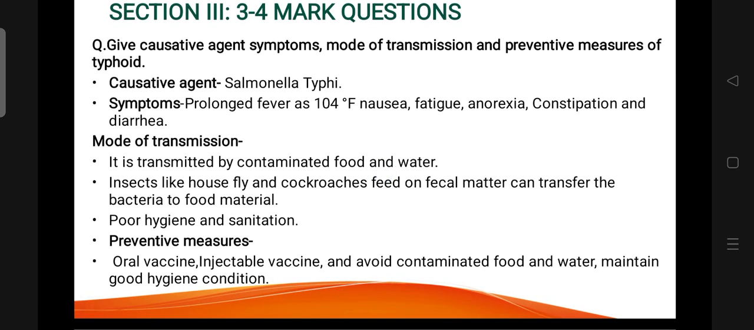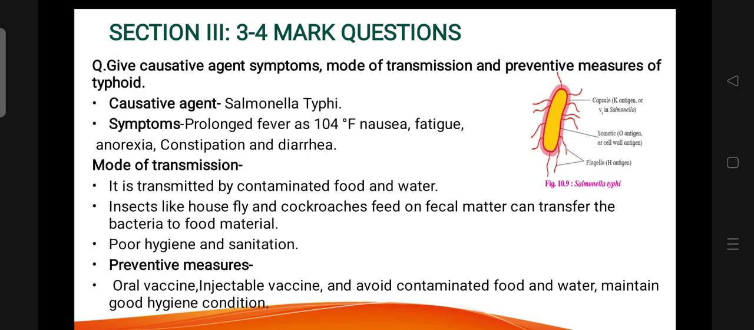Give causative agent, symptoms, mode of transmission and preventive measure of typhoid. Causative agent: Salmonella typhi. Symptoms: prolonged fever up to 104 Fahrenheit, nausea, fatigue, anorexia. Mode of transmission: contaminated food and water, insects like housefly, cockroaches, poor hygiene and sanitation condition. Prevention: oral vaccine, injectable vaccines.